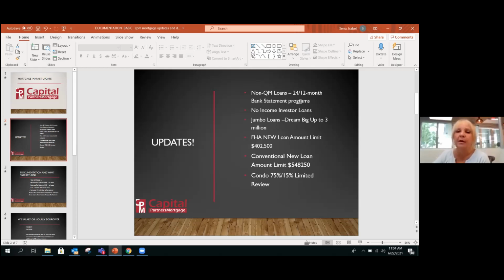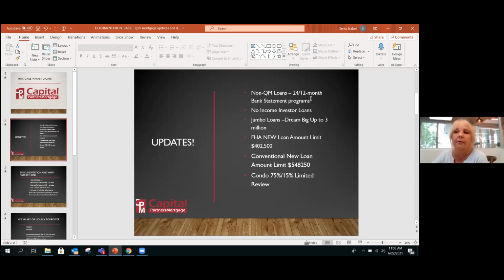In the category of documentation, that would be the self-employed borrower who cannot provide tax returns, because he hasn't finished them, anything to that effect, or because he has a lot of expenses. That would be the program. It's non-QM, meaning these are portfolio loans.